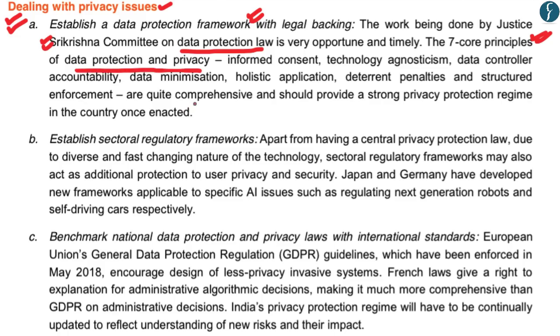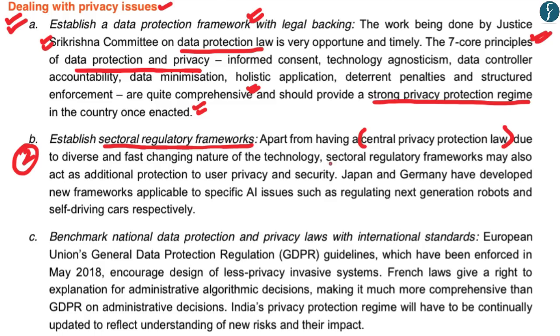And according to this NITI Aayog report, these 7 core principles are comprehensive in nature and can provide a strong privacy protection regime in India. And the data protection law, as given by the Justice Sri Krishna Committee, should be enacted in India. The second aspect given in the report to deal with privacy issues is to establish sectoral regulatory frameworks, wherein, according to the report, there should be one central privacy protection law, such as the data protection law given by the Justice Sri Krishna Committee.